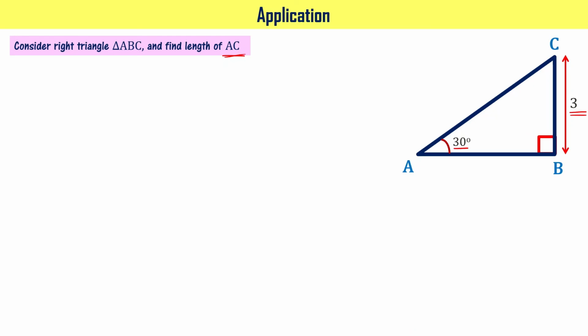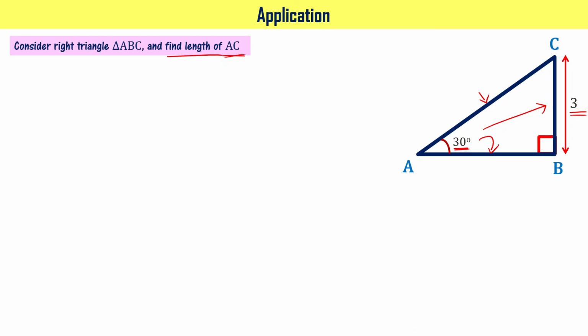And look at this, angle is 30 degrees. This is an acute angle. If you consider acute angle A, the side opposite to that is given 3 units length. Adjacent side length we don't know, and the hypotenuse, that is AC, its length also we don't know.